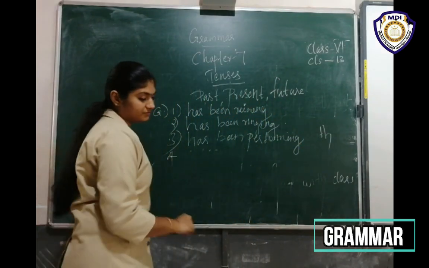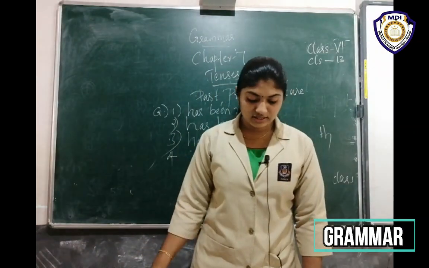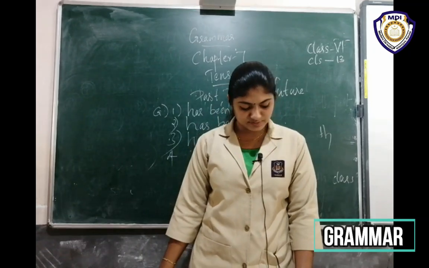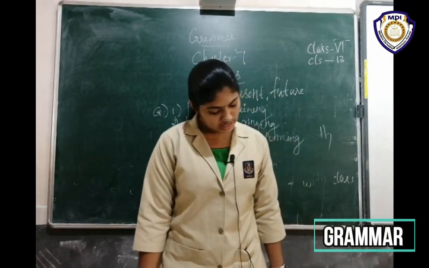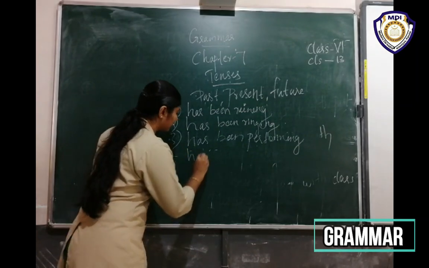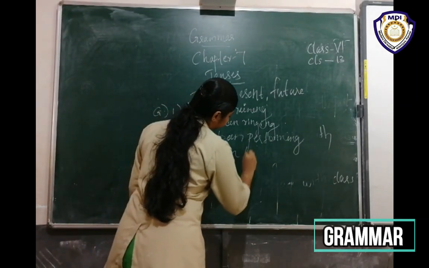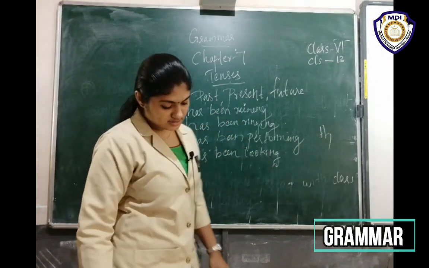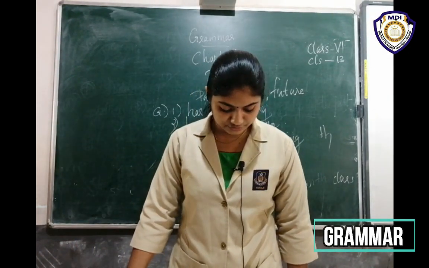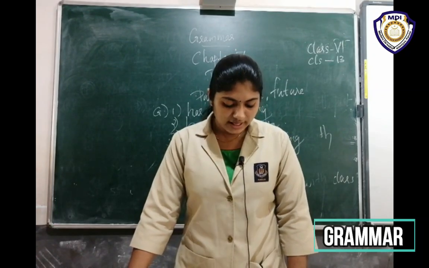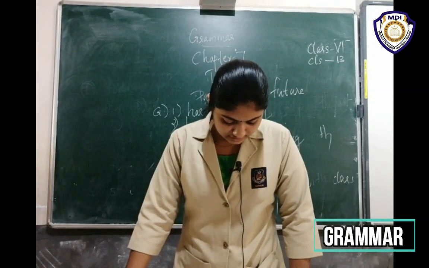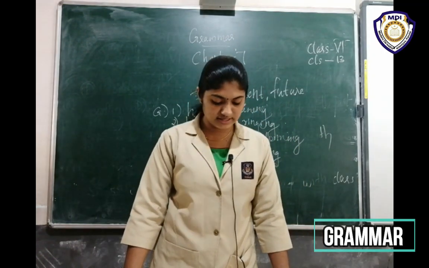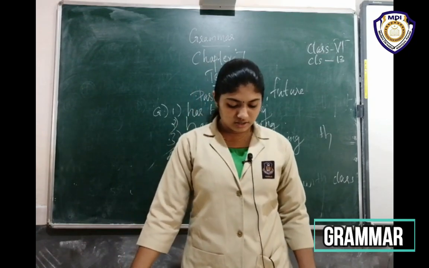Then fourth one: Yukti and Rishba dash for you. Has been looking. Then the last, 5, 6, 7, 8. Last 4, all of you do yourself. Then next, circle the correct options in the bracket. All of you read this sentence and circle the correct options.